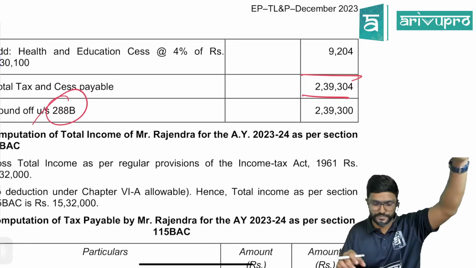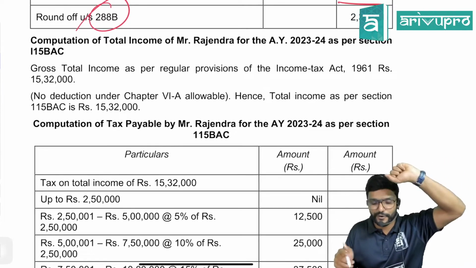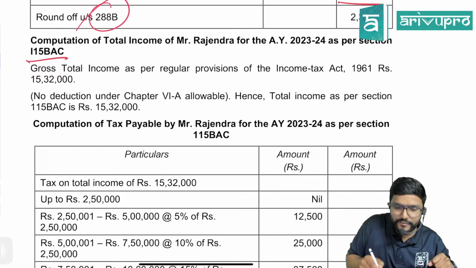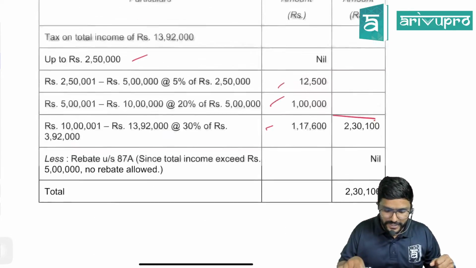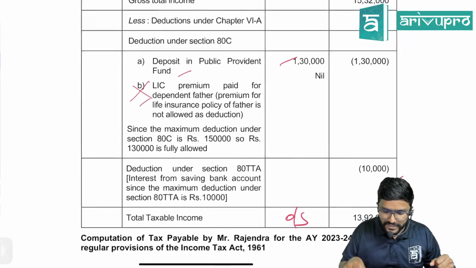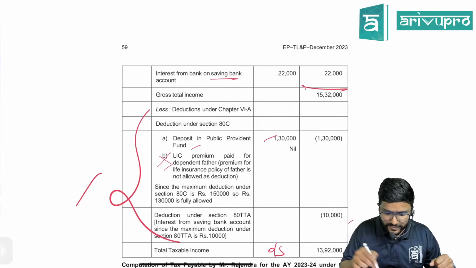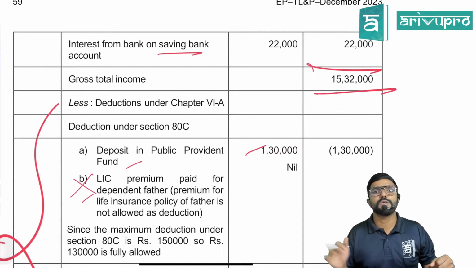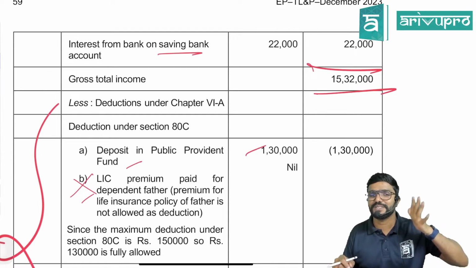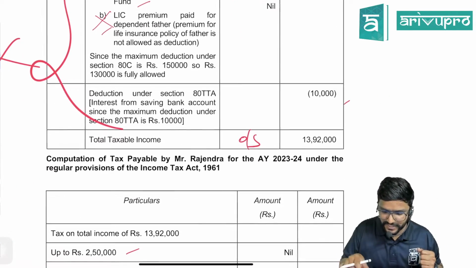This is the optional regime. Now under the default regime, under 115BAC, which is nothing but the default scheme or default regime. Guys, under the default regime, can he claim Chapter VI-A deductions? No, sir, he cannot claim. So straight away his gross total income will become what? The total income under the default regime, because he cannot claim Chapter VI-A deductions here, all this.